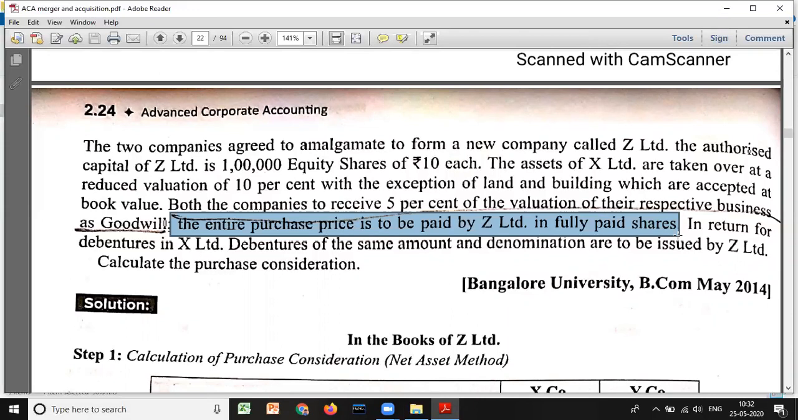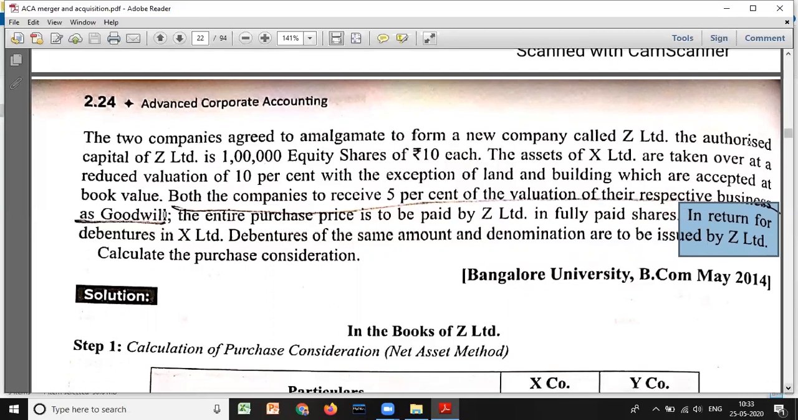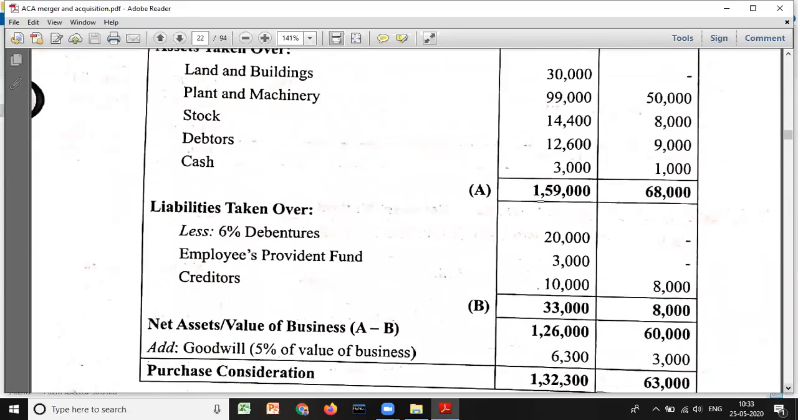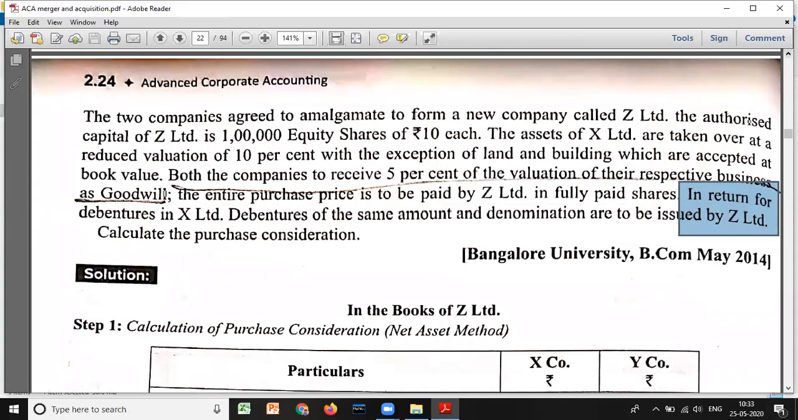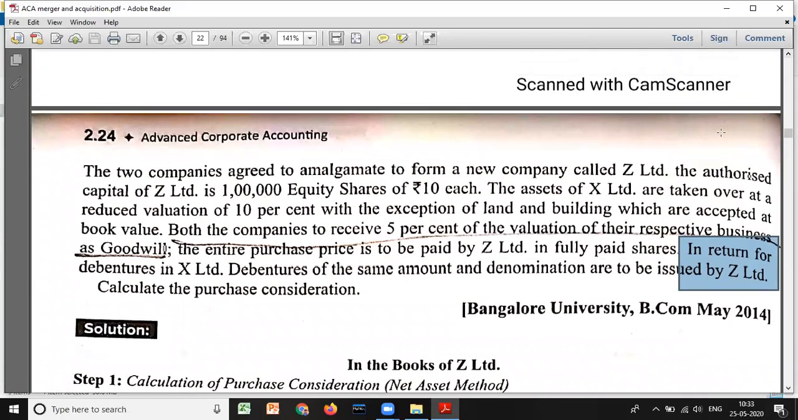In return for debentures in X Limited, debentures of the same amount and denomination are to be issued. Look at here, whenever they give you debenture liabilities information, please keep it in mind. You should not take it for calculation, okay, because debentures will be shown separately. Now, you should not show it for passing journal entries. Next, what we have, we'll discuss. This is net asset method, 2014 question paper.